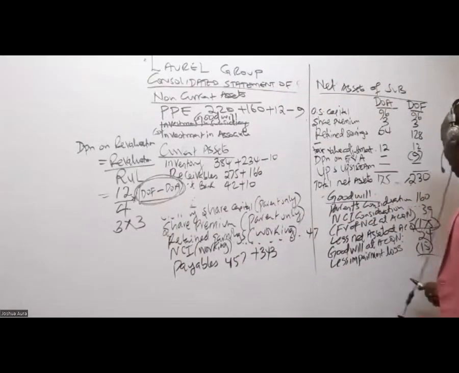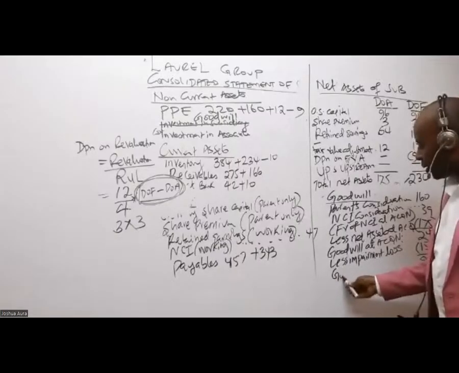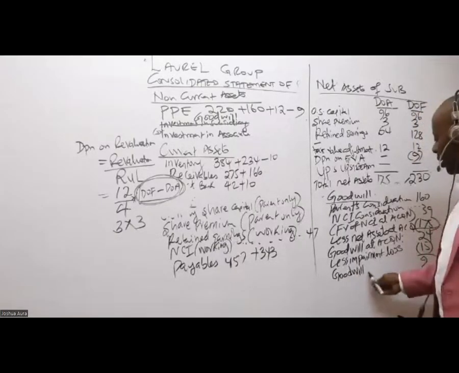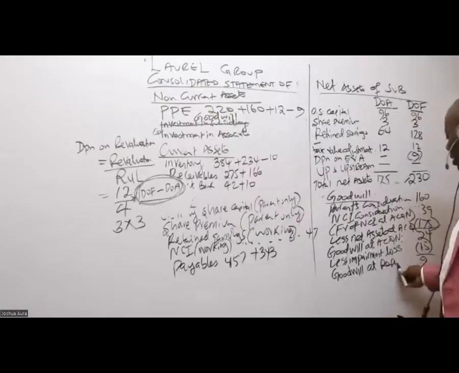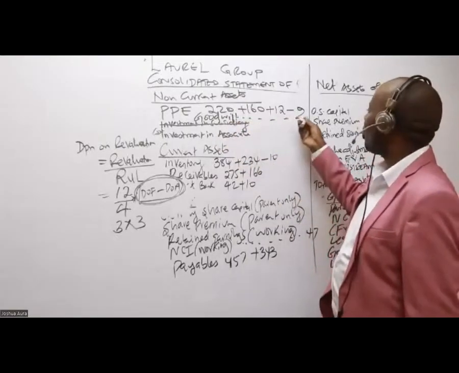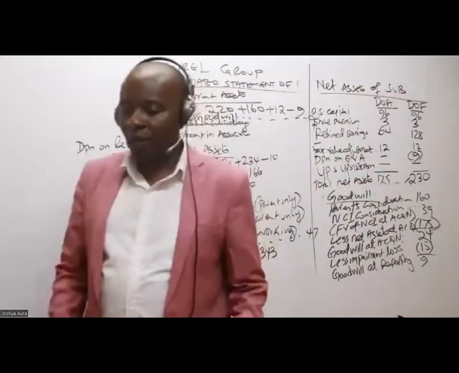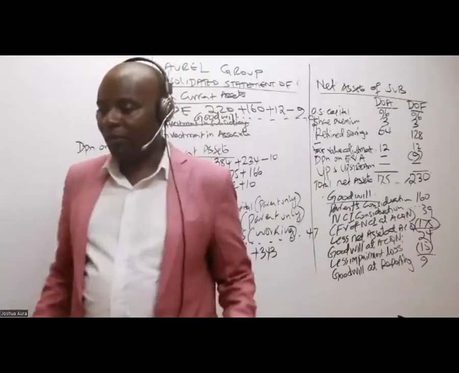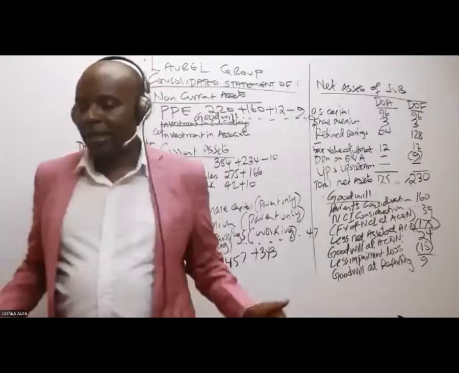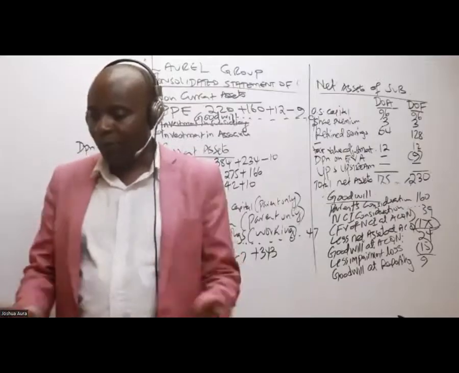So could you then kindly subtract here? 24 minus 15 gives me what figure? Gives me 9. So then this is the goodwill at the end of the year. So we call this one goodwill at reporting. So at reporting, this goodwill here is what you will write at the very corner there, 9. Up to there, first of all, are we together? Is there anybody who has been able to follow up to there?